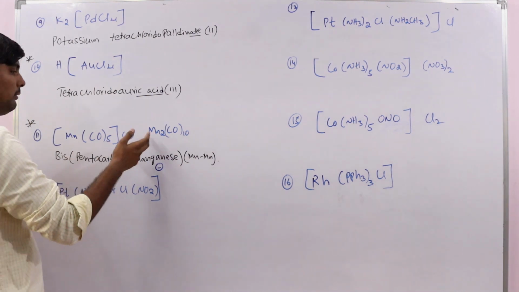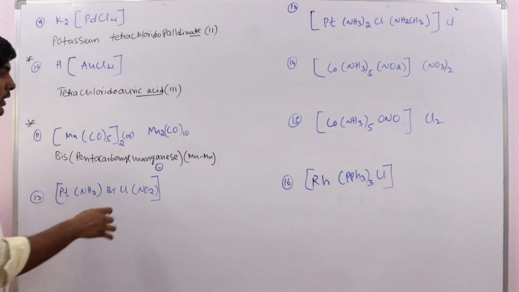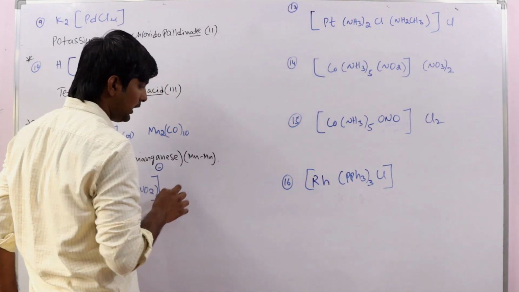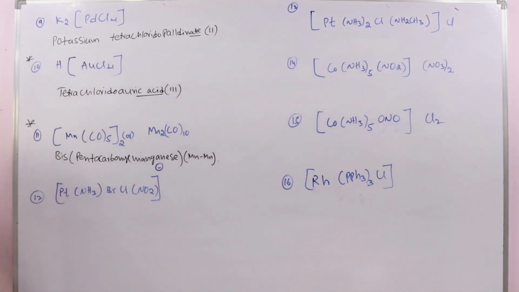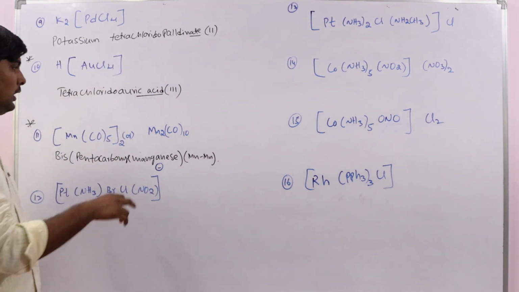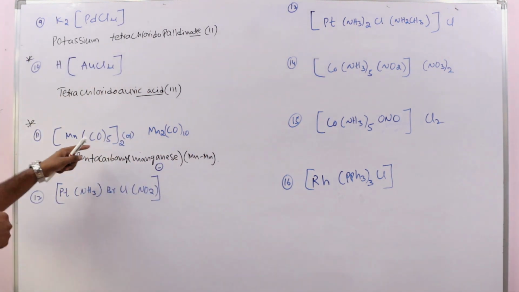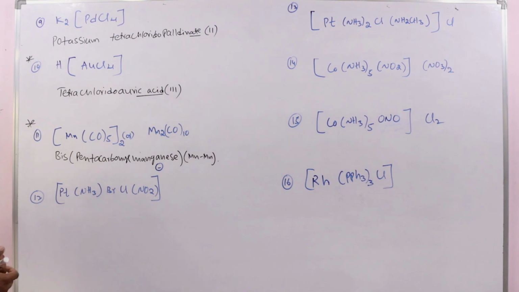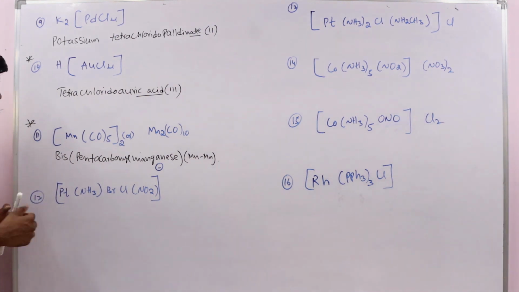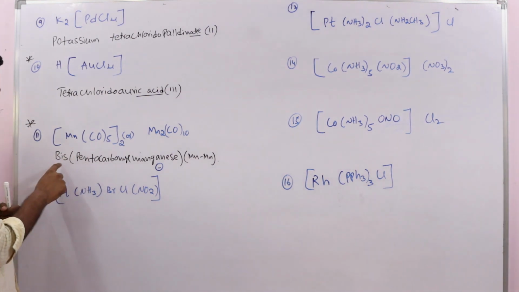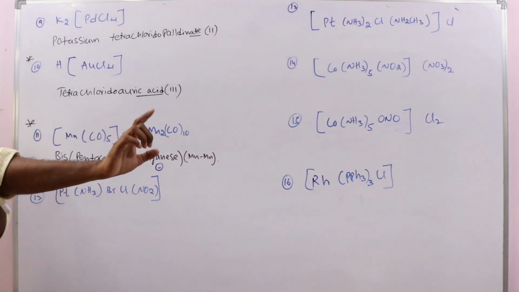In any manner they may give it in the examination. And here this one is indicating there is a metal-metal bond present. There is a bond present between manganese and manganese in this complex compound. So very, very important. Already here we have penta, so that's why we are using bis, not di.